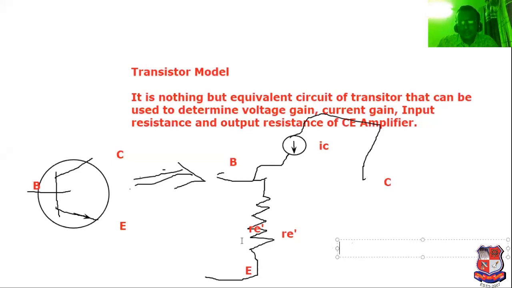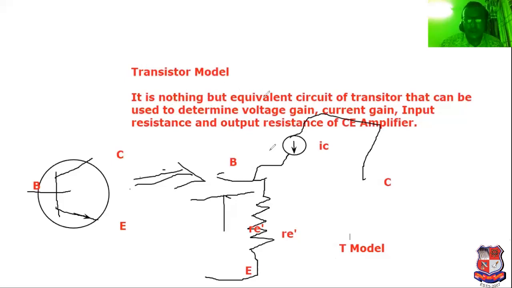See, this is a T-like shape. So it is known as the transistor T model. Again, this is the shape like T, this and this particular thing. That's why it is known as the T model.